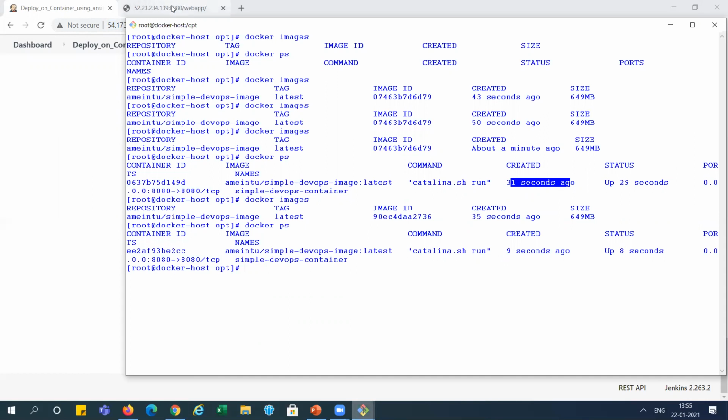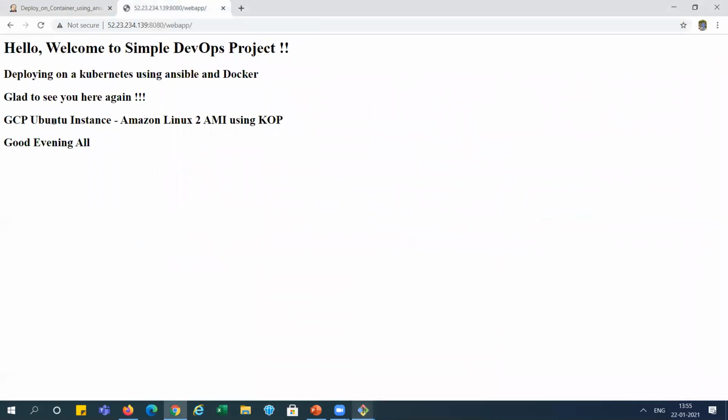So let's go and refresh our job. It is showing GCP Ubuntu instance, and we have changed it with AWS, right? So just go and refresh. See, now you can see it is reflected, and it is done automatically. We have not done anything. The developer checks the code from the local system into GitHub, and this is reflected on the output directly. The whole system runs automatically.